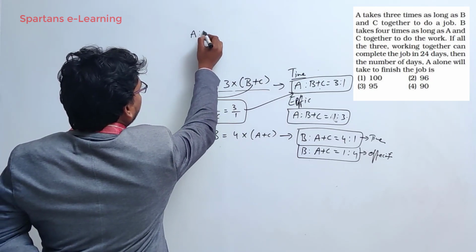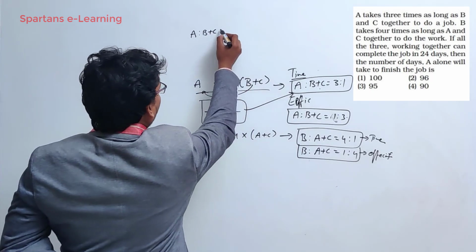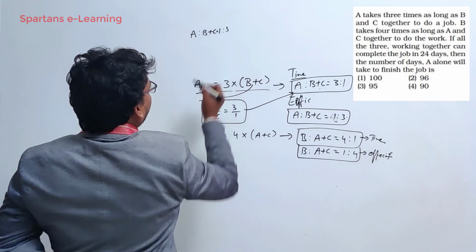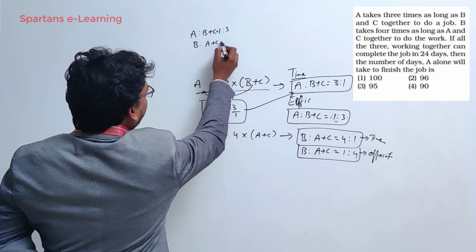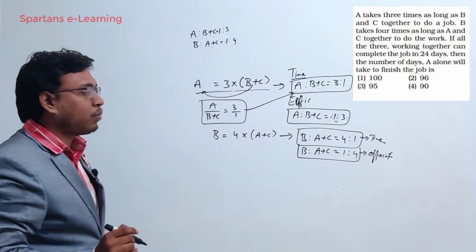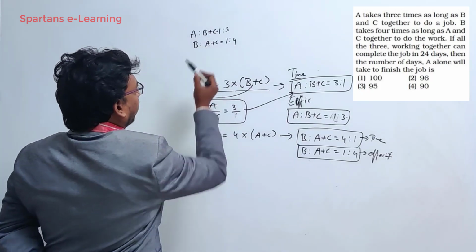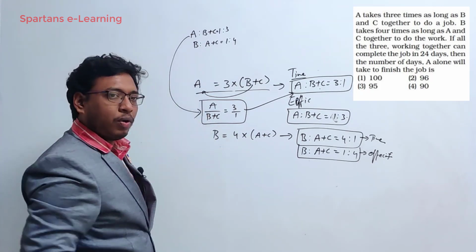So after doing these two steps, we got this info, right? Efficiency of A is to B plus C is nothing but 1 is to 3. Efficiency of B is to A plus C is nothing but 1 is to 4, right? Now you observe one thing here. A is to B plus C is nothing but A by B plus C only, right?